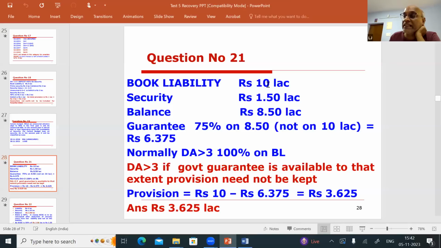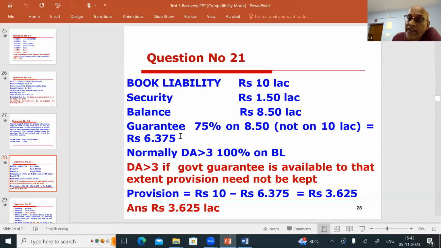So generally, when we say there is a guarantee available, straight away we take the liability with the percentage of the guarantee available. But if there is a security available to the account, the credit guarantee company will give 75% on the amount less than the security. So book liability is 10 lakhs, security value is 1.50. So the balance in the account is 8.50. See, this balance is covered by the ECGC guarantee of 75%. 75% of 8.50 is 6.375. You see, book liability is 10 lakhs and you have a guarantee of 6.375.